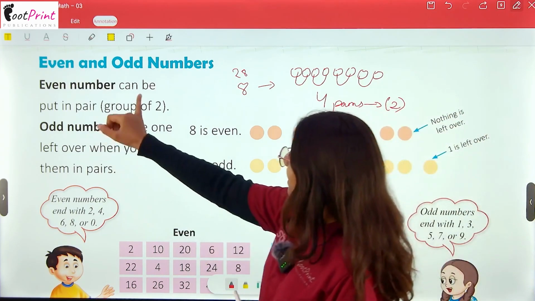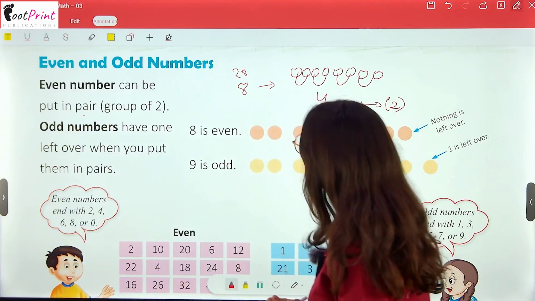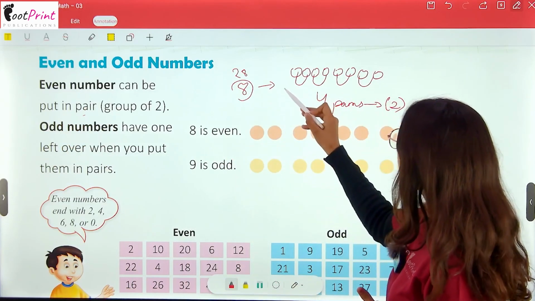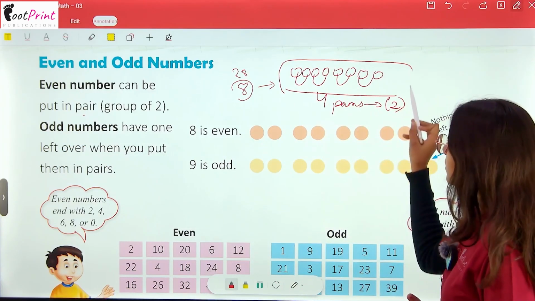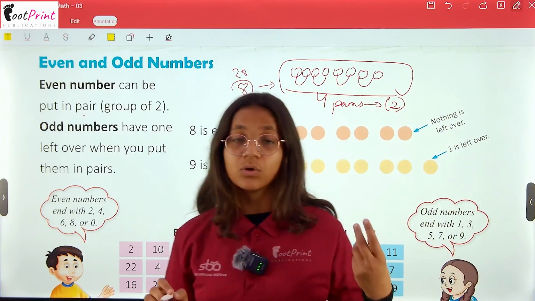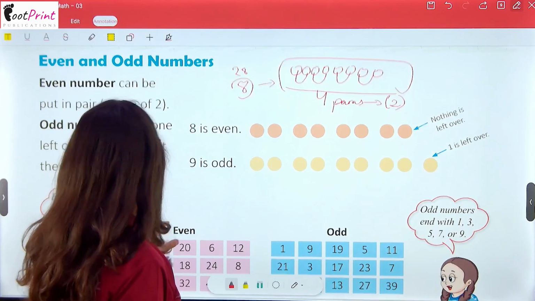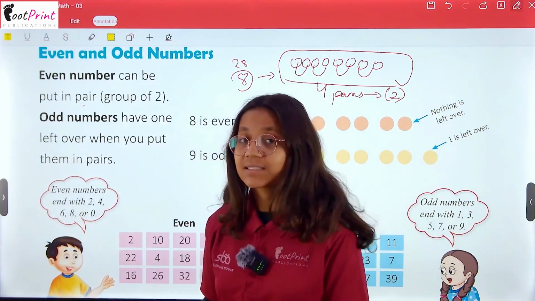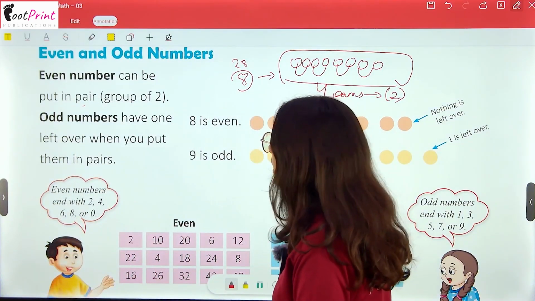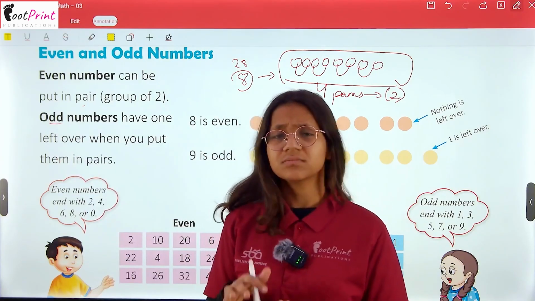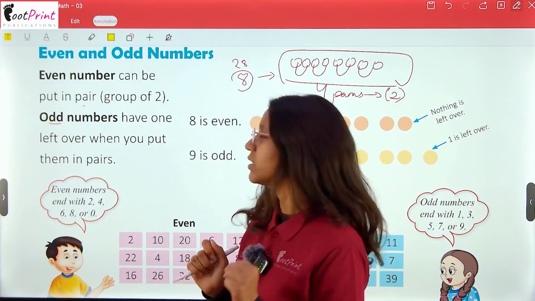Okay, even numbers can be put in pairs. So if a number can be paired and no circles or no digit or no number is left over, then it is said to be an even number. Then the odd one, यहाँ गलती हो गई.